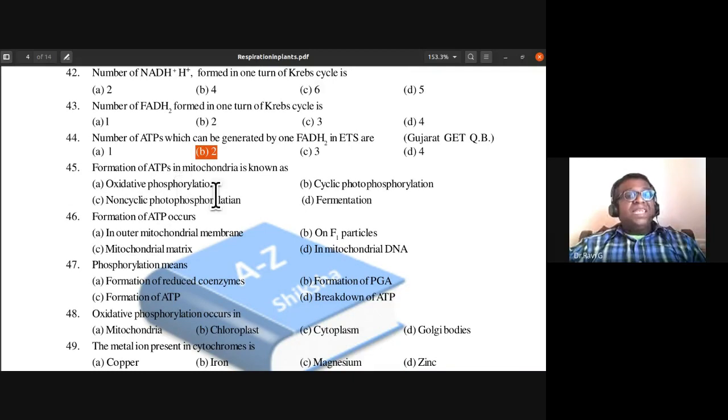45th, formation of ATPs in mitochondria is known as. So what is the formation of ATPs in mitochondria known as? Is it called oxidative phosphorylation, cyclic phosphorylation, non-cyclic phosphorylation, photophosphorylation, or fermentation? So the formation of ATPs in mitochondria is known as oxidative phosphorylation. It is also called electron transport system, or we can also call this terminal oxidation. So oxidative phosphorylation is the answer. So 45th, A is the answer.